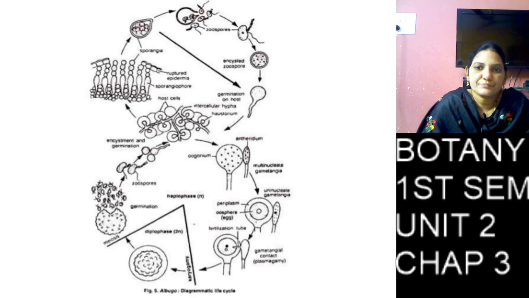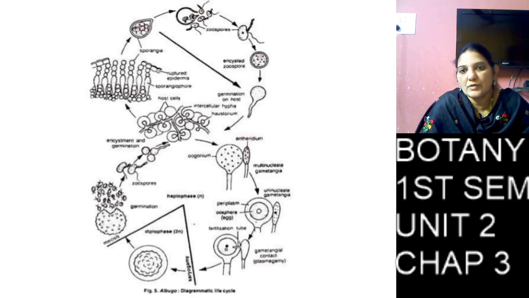So here Albugo candida causes white rust disease in the Cruciferae family.